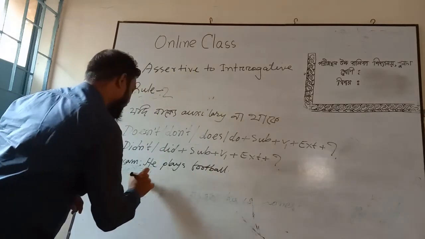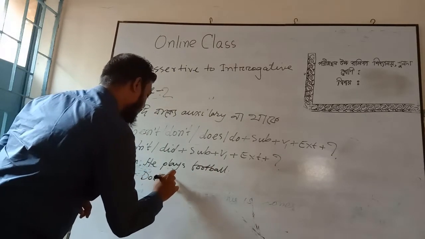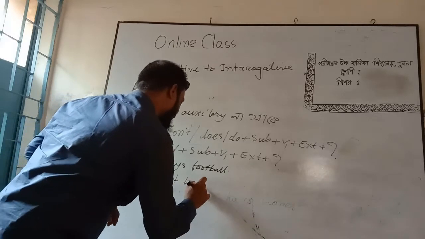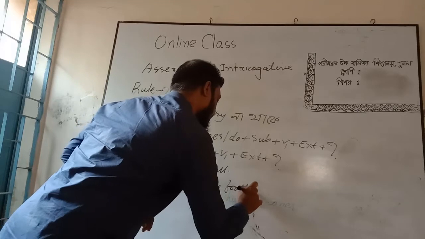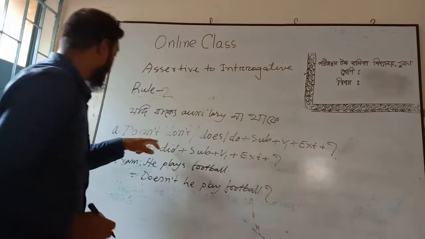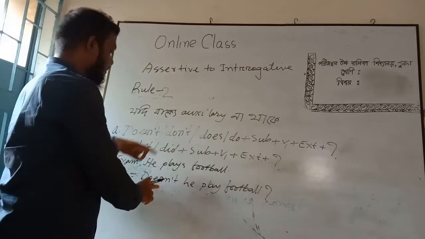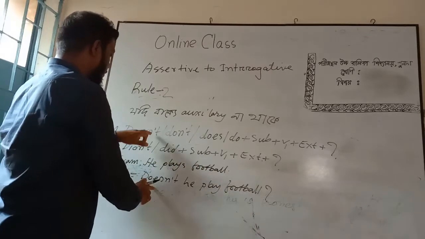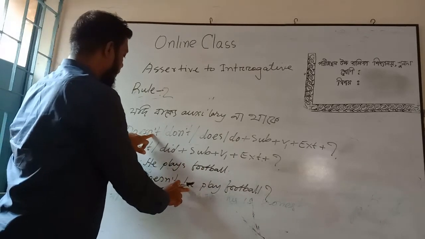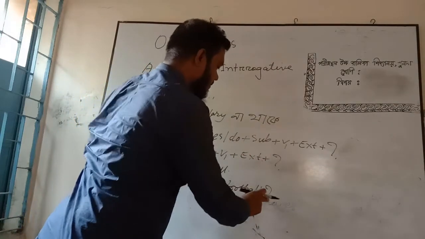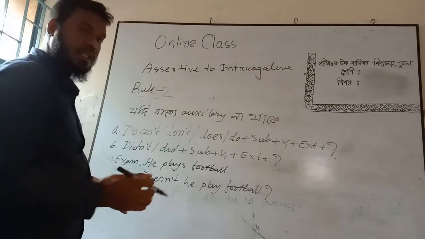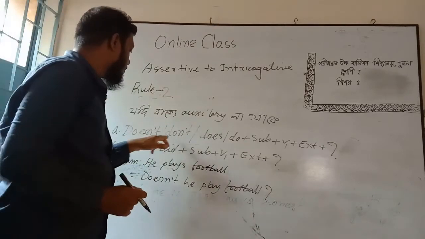What will be the answer? Doesn't he play football? That's not an answer. According to the structure, doesn't, because it is an affirmative sentence, so we have to use doesn't plus subject plus verb one plus extension plus note of interrogation. Now the question is, where will we use doesn't or don't?